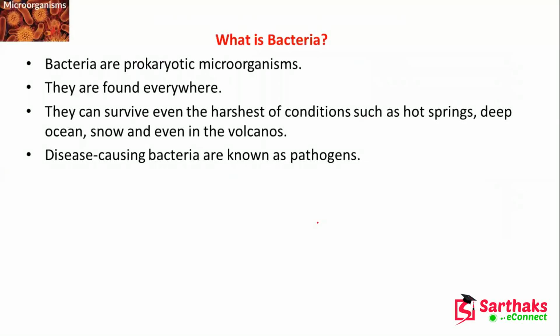Now, what is bacteria? Already we know that this is a prokaryotic microorganism. That means it does not have a membrane-bound nucleus, and they are found everywhere, and they can survive in any harsh condition, in hot springs, in the deep ocean, in snow, they can survive everywhere. And disease causing bacteria are known as pathogens.